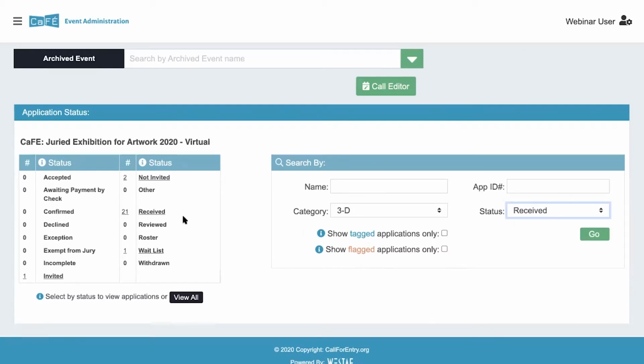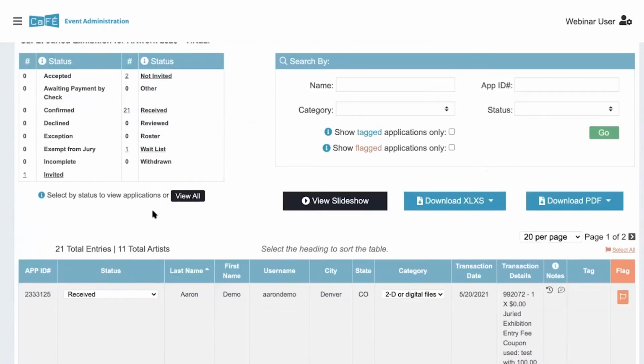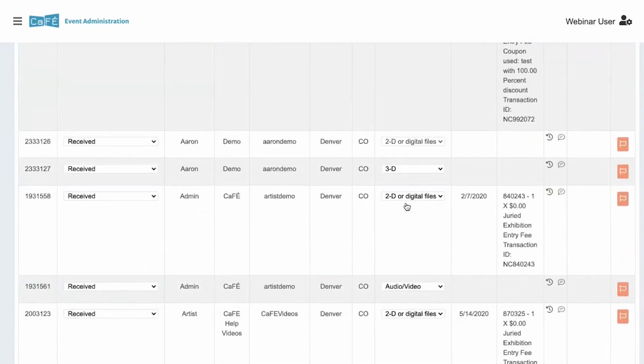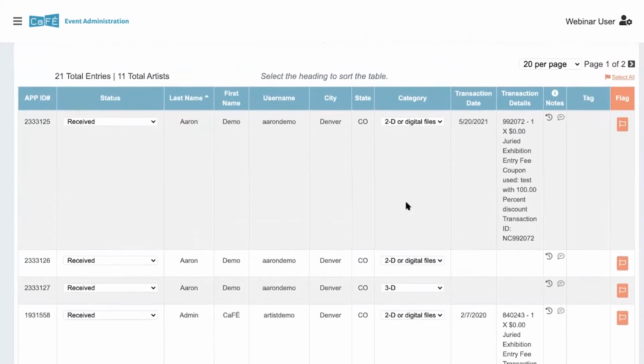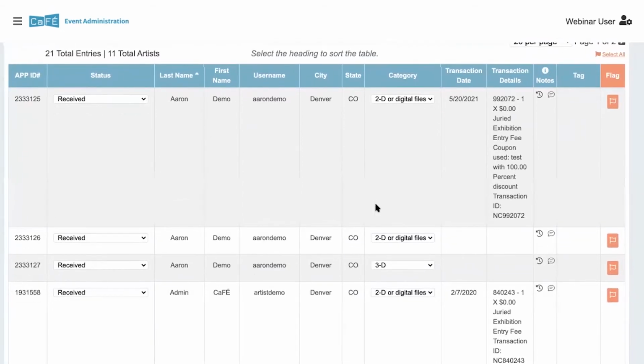Next I'll go over what the table looks like when you pull it up. I'll go ahead and click on the status I want to view, and you'll see that the table loads. Just as before, you'll see one line on this table per application. If the call is set up as jury by artwork, you'll see one line per artist image. So the first line will show the artist's transaction information, and then two additional lines under the same artist name for each of their additional entries.